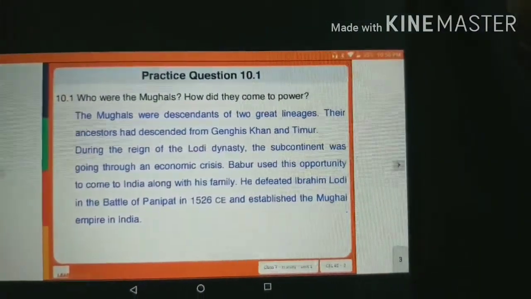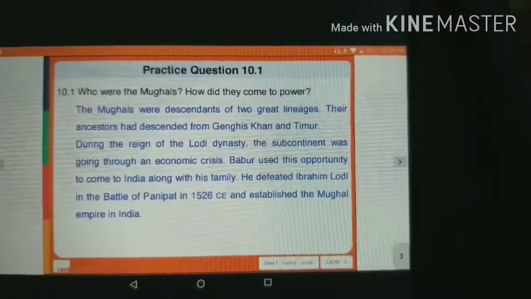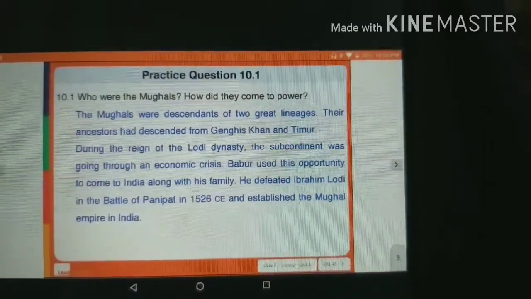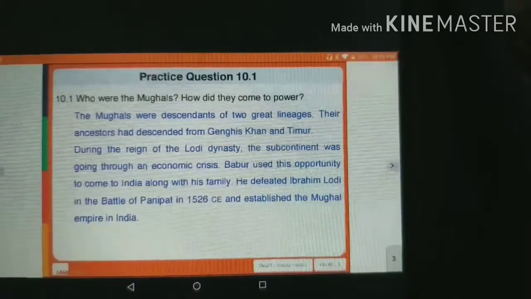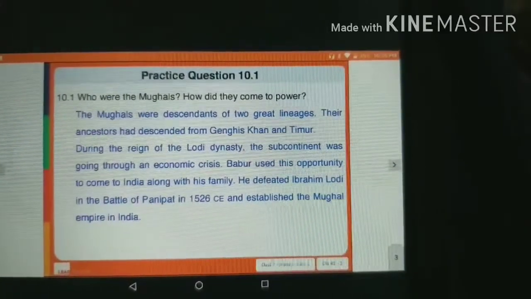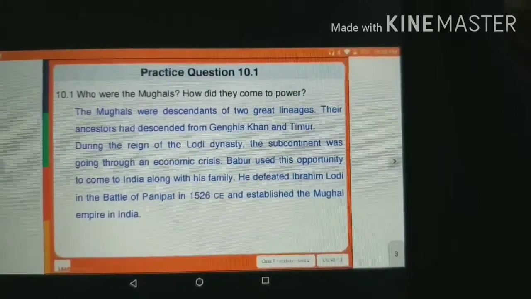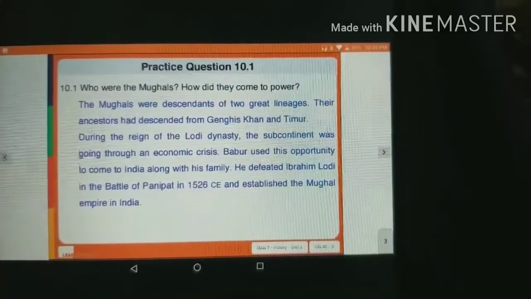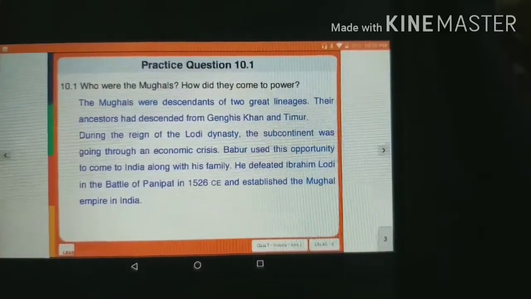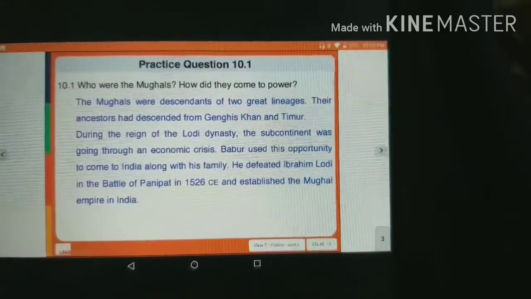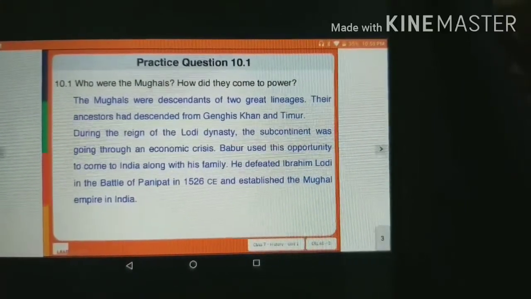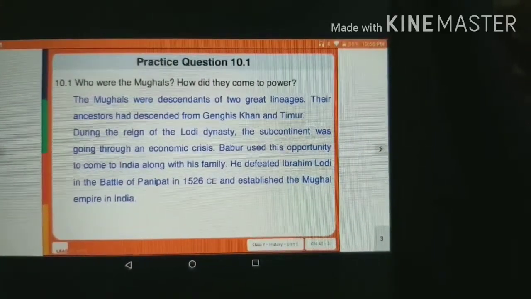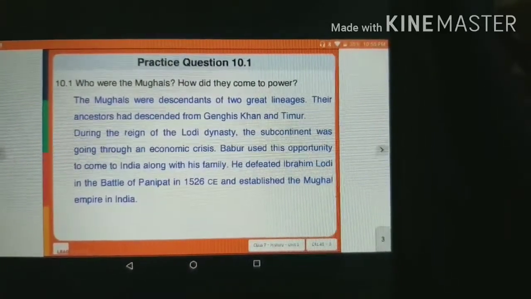Now let us know who the Mughals were and how they came to power. The Mughals were descendants of two great powers, these were the ancestors who had descended from Genghis Khan and Taimur. During the reign of the Lodi dynasty, the subcontinent was going through an economic crisis. Babur used this opportunity to come to India along with his family. He defeated Ibrahim Lodi in the Battle of Panipat in 1526 and established the Mughal Empire in India.